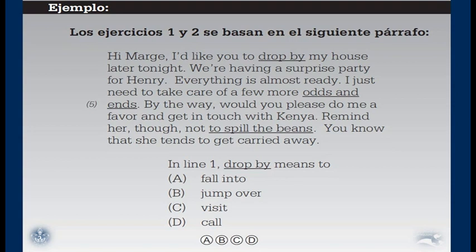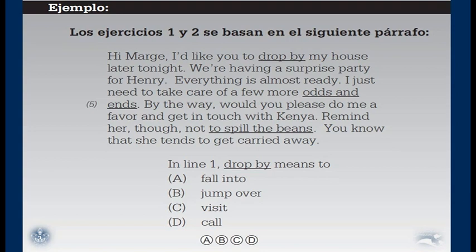Now we're going to look at another example, again from ELASH 2, the English Language Assessment System for Hispanics. In this case we have this little exercise. Exercises 1 and 2 are based on the following paragraph. Again, if you see, the instructions are in Spanish. So let's look at this.